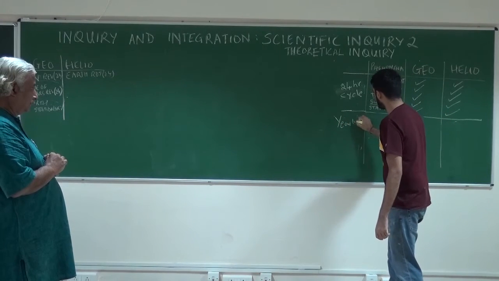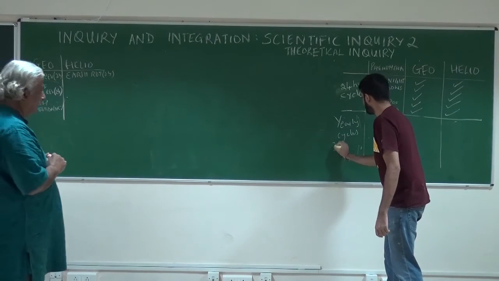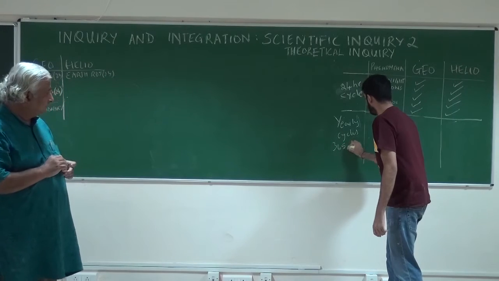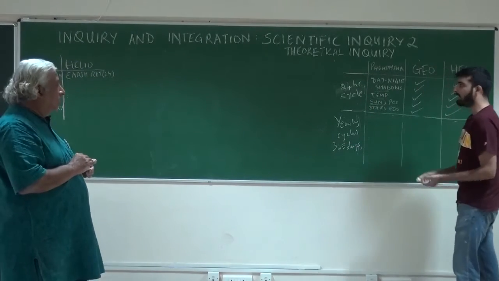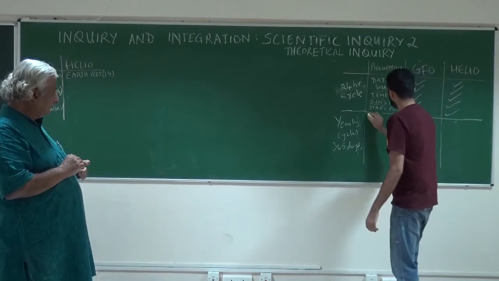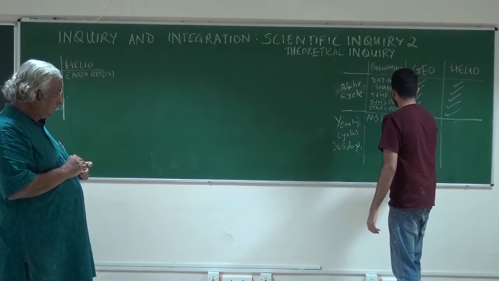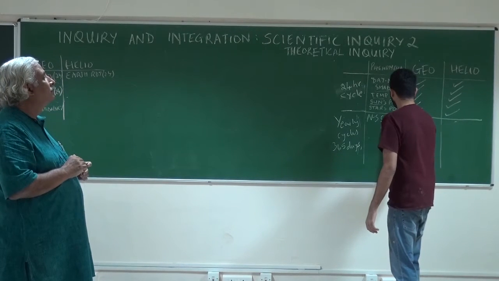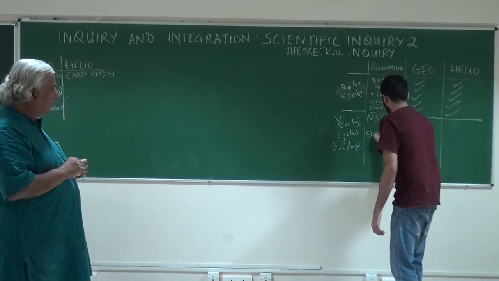365 days. 365 and a bit. Okay. And let's take two phenomena. One is the north-south sun position change, and the other is seasons. We'll explain each of these.